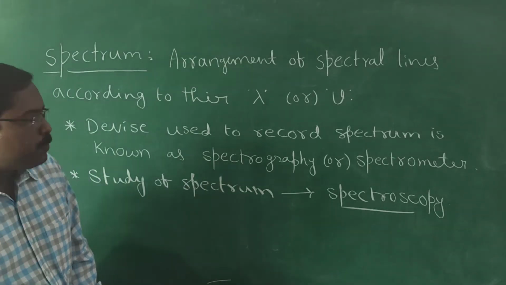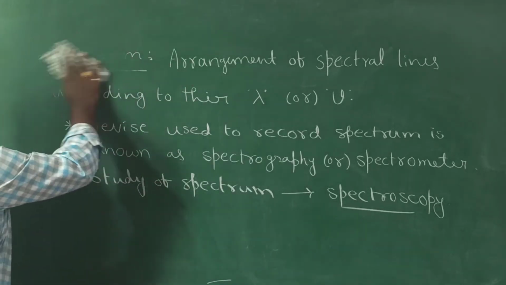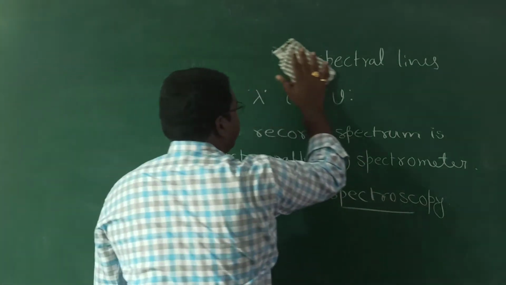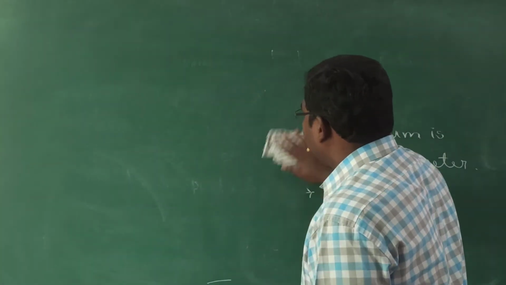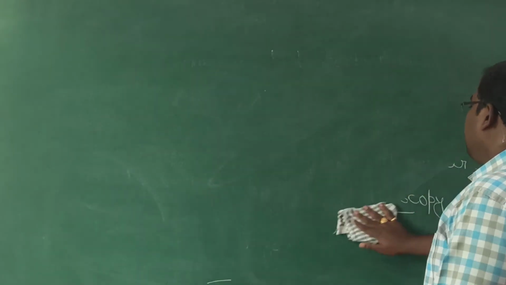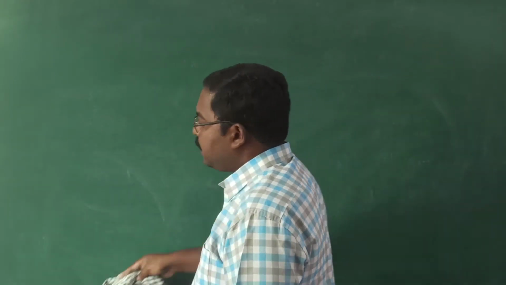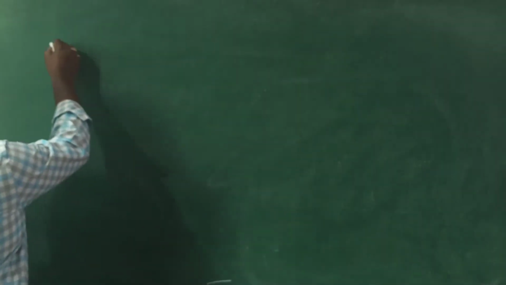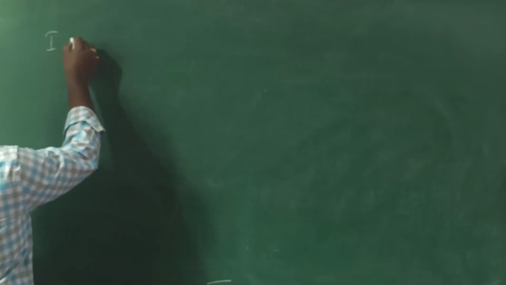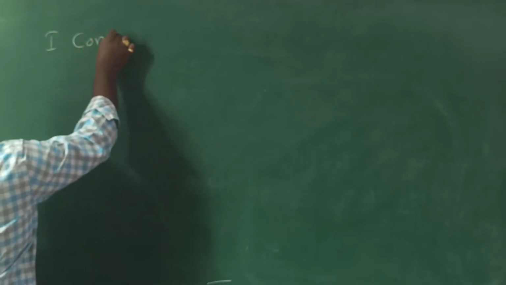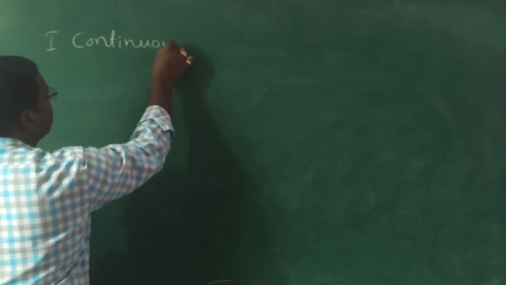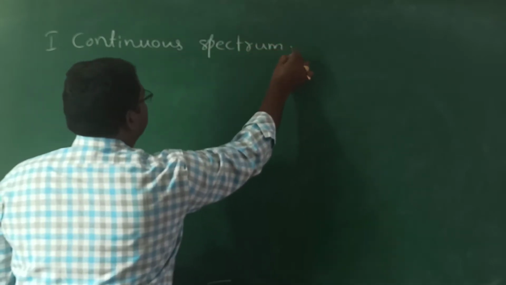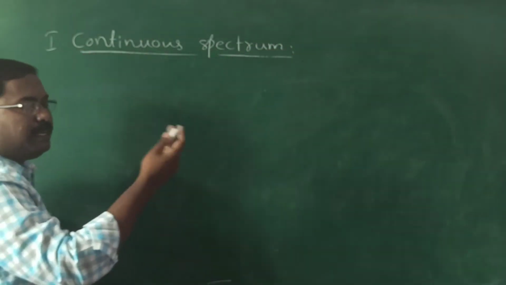There are many types of spectrum. Out of the different types, mainly the spectra are of two types. One is the continuous spectrum and the other one is the discontinuous spectrum. It will be very easy to understand these two because from the name it is clear. It is named continuous spectrum. So from the name it is clear, continuous.